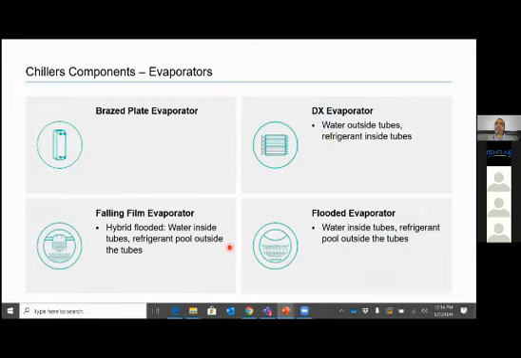So we have discussed four types of evaporators: PHE, which is the brazed plate evaporator; DX evaporator; flooded evaporator; and falling film evaporator. This is the most advanced, with high heat exchange area and higher efficiency.